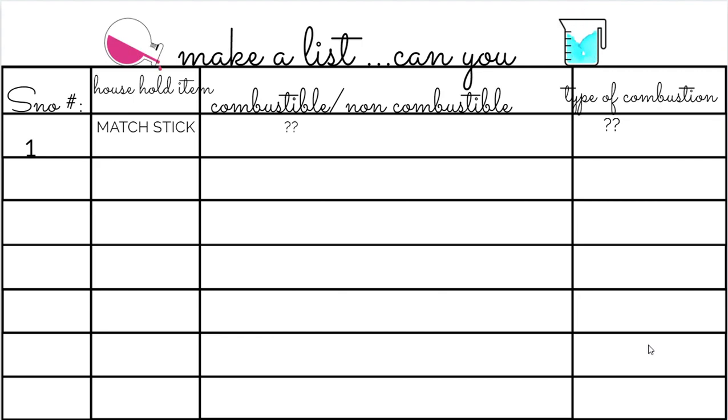Children, you are learning from home, you are attending online classes, isn't it? So why don't you make a list of substances around you? Classify them as combustible, non-combustible. In your house, you will have so many items, no? So classify them, and if it is a combustible substance, then try to identify what type of combustion it is. Can you do that? So do it like this.